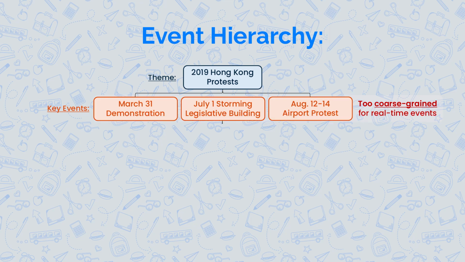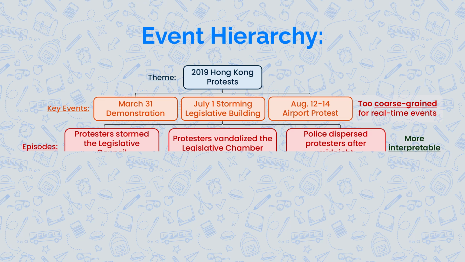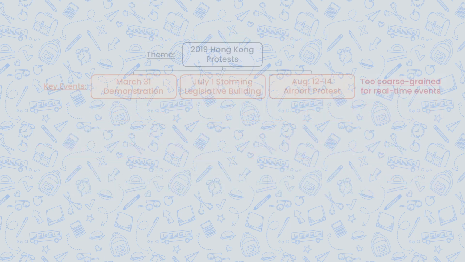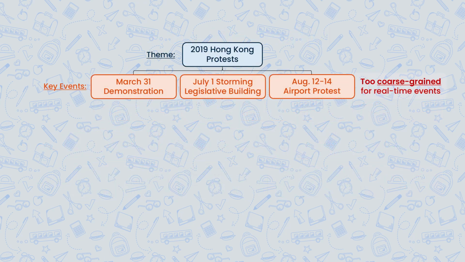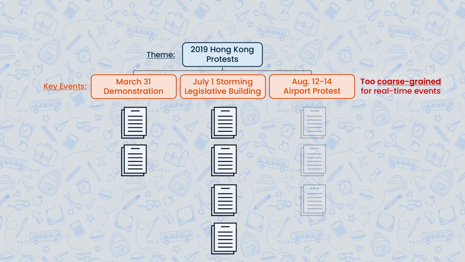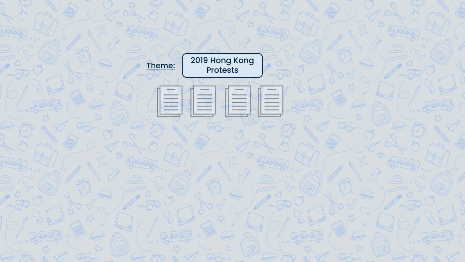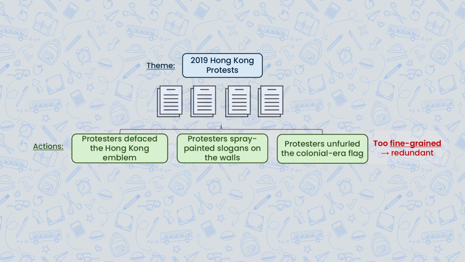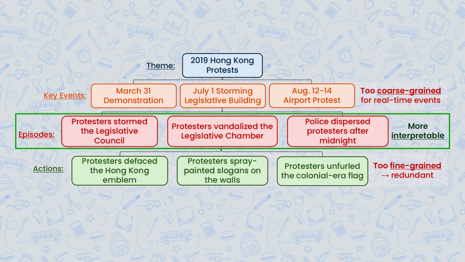Traditional event structures can be visualized as a hierarchy, going from themes to key events, each covering 1 to 2 days, further divided into episodes, and finally into individual atomic actions. Existing automatic event detection techniques often fall short. They're either too coarse, like document-level clustering, or too fine, like phrase-level action chains. Episodes, unlike the other levels of granularity, are the sweet spot, more interpretable than fine-grained action chains, yet more informative than high-level document clusters. But detecting them is a challenging task.